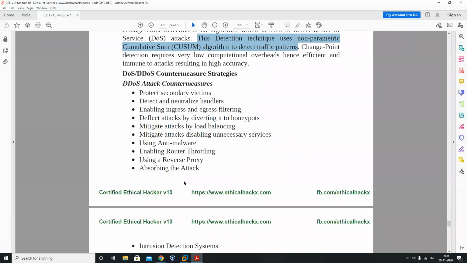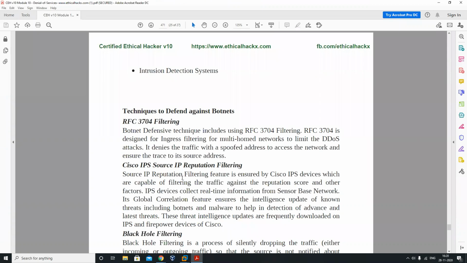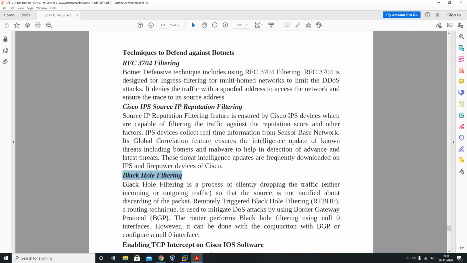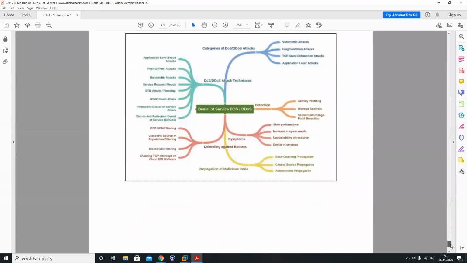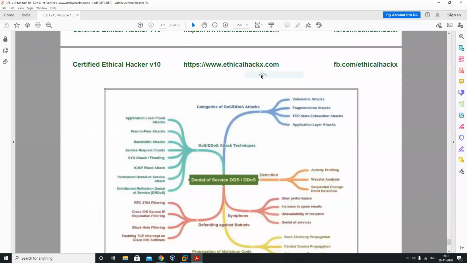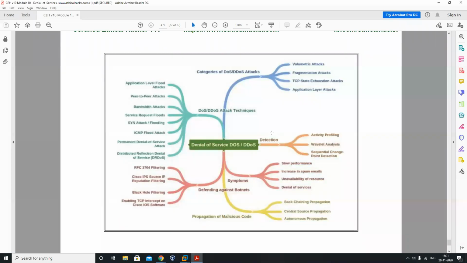It's all about the implementation of the rules and some defending against botnets. We can see some Cisco parts over here: RPC filtering, black hole filtering, enabling TCP Intercept on Cisco IOS software. So there are lots of things that we can use over here one by one, and you can see a proper roadmap of denial of service attacks and how we can use it to secure our network. That is a major part over here, filtering out all the network.